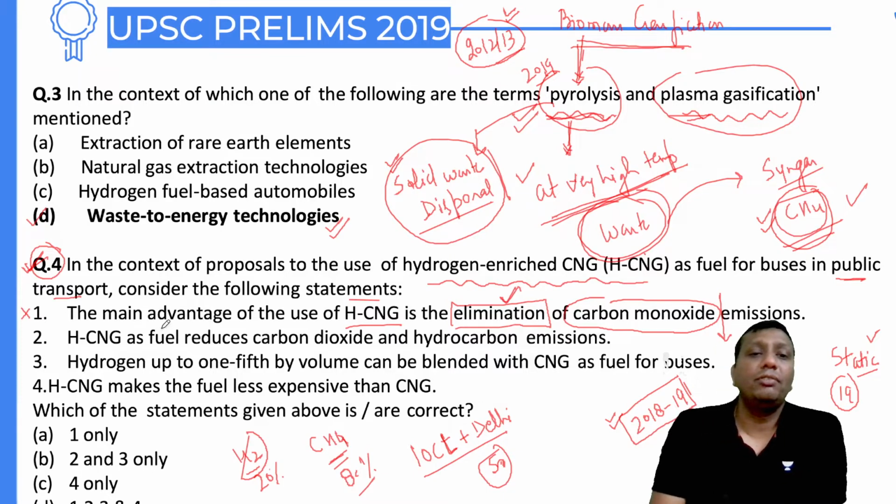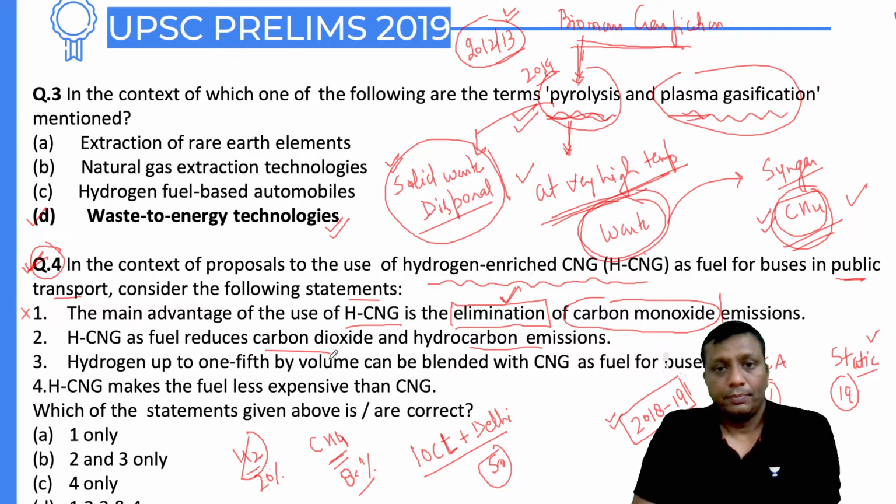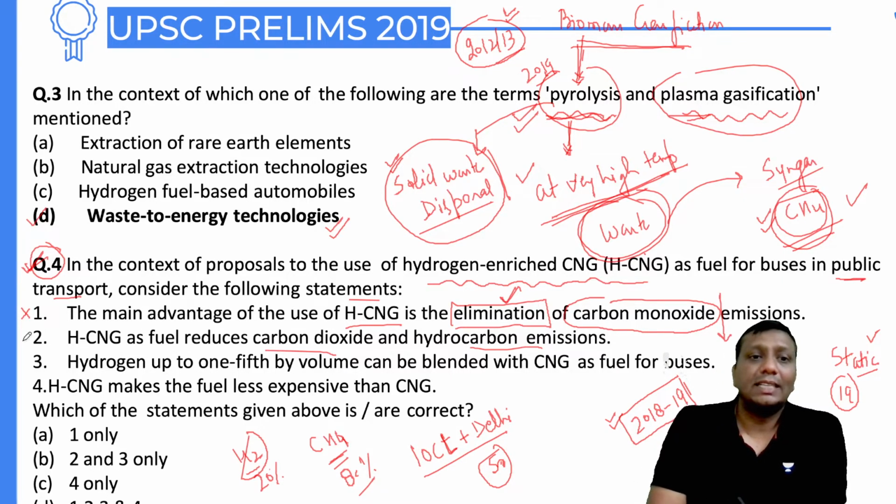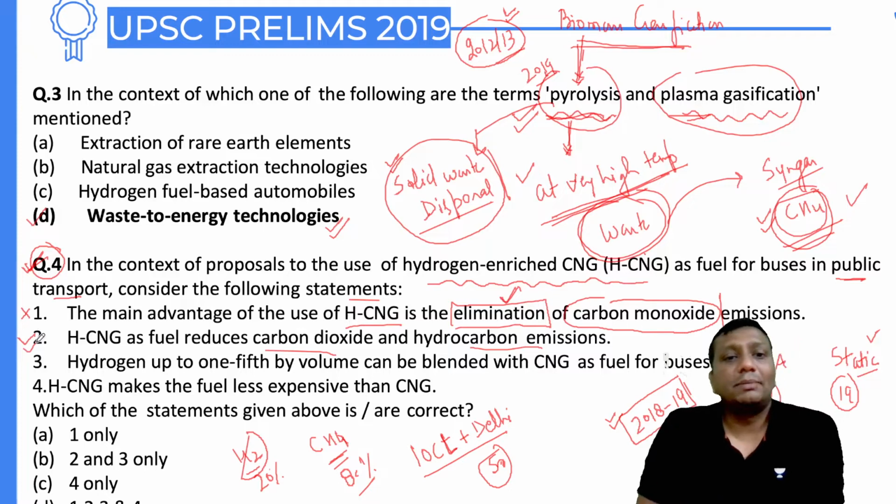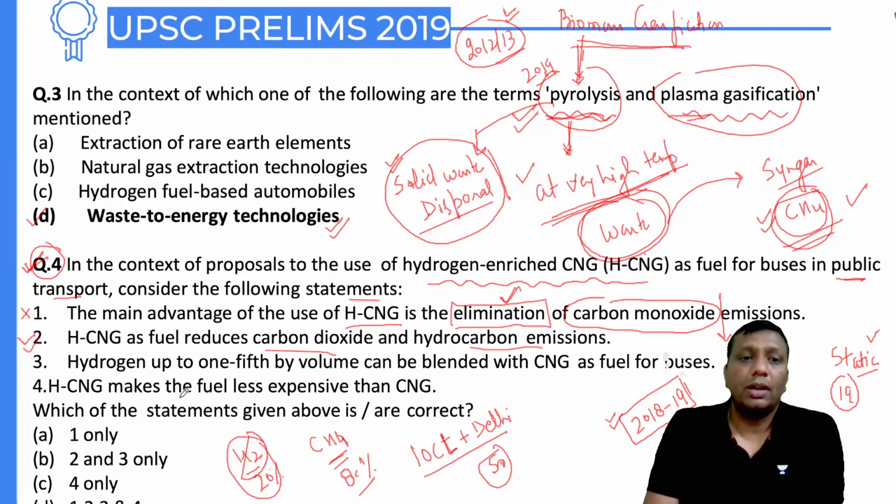Second statement: hydrogen CNG as a fuel reduces the carbon dioxide and hydrocarbon emission. Reduces is right. The emission of carbon dioxide and hydrocarbon is reduced, so the second statement is right. Third statement: hydrogen up to 1/5 by volume can be blended with CNG as fuel for buses. Definitely 20% is around 1/5. So the third statement is right.